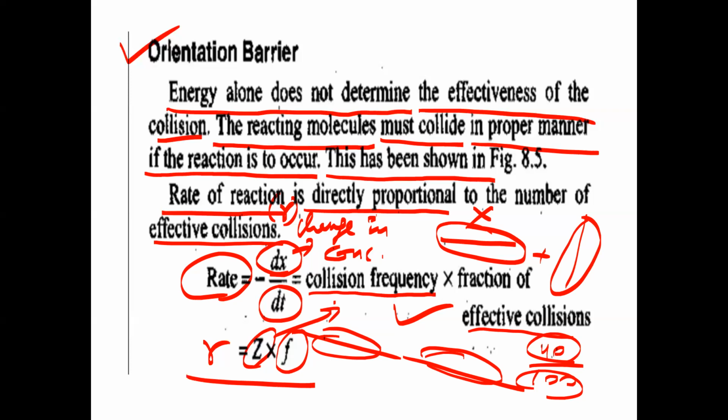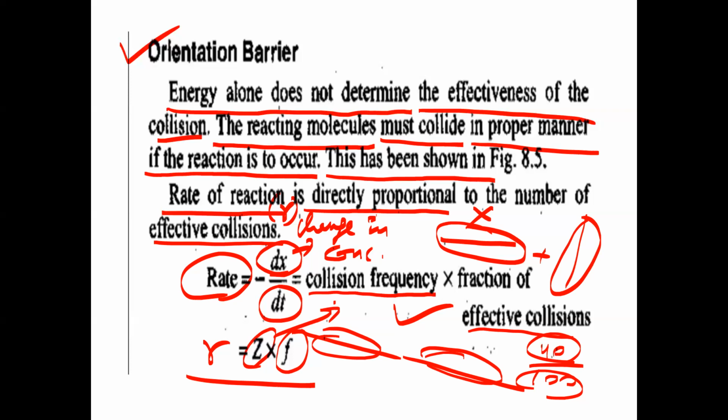Is that clear? Take a screenshot and try to understand that two barriers should be cleared by the reactant molecules: the energy barrier and the orientation barrier. For any collision to be effective, the reactant molecules must get energy equal to the threshold energy.